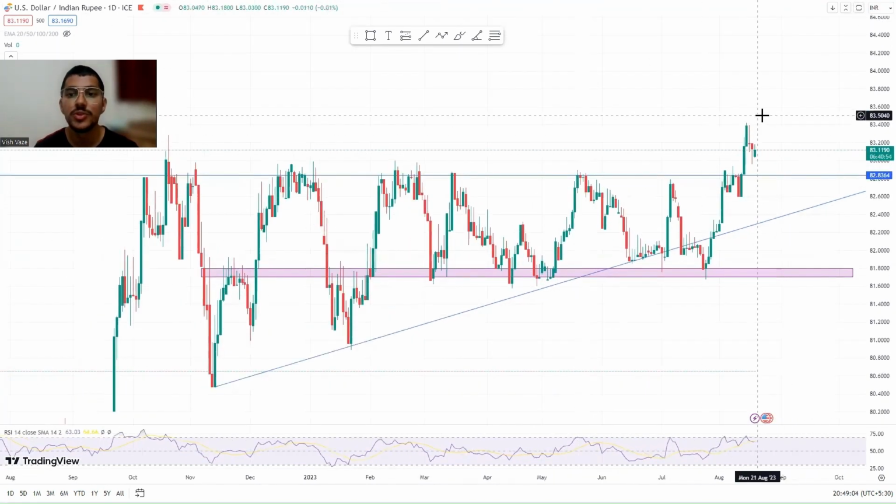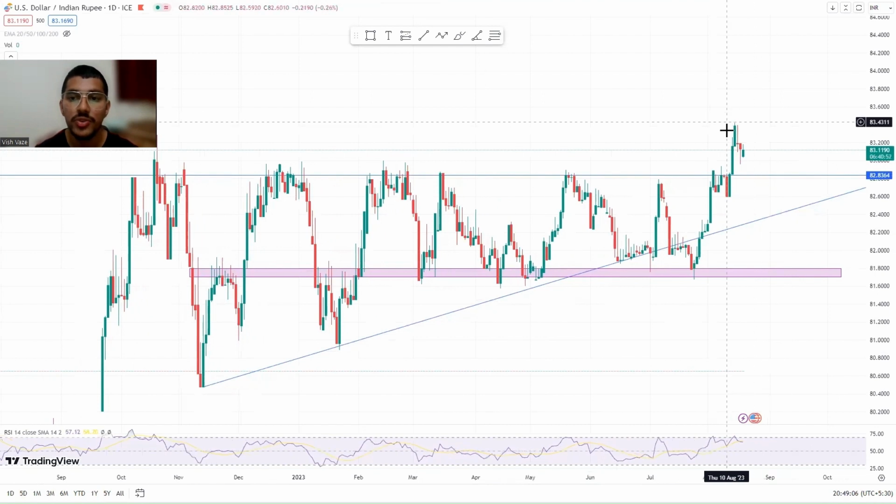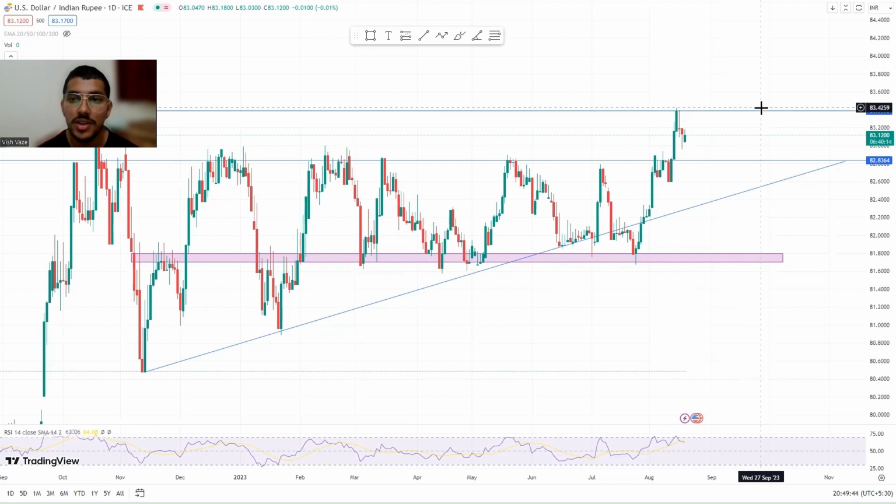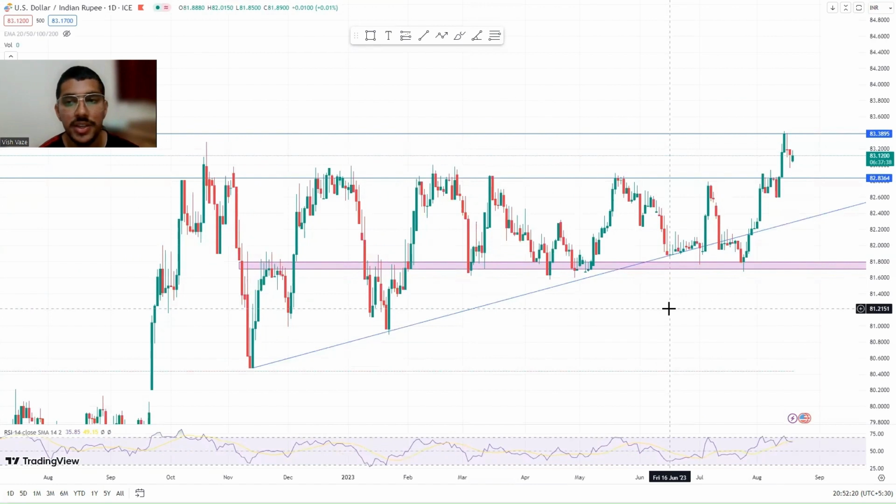this area. So if you want to take a long position, then we have to wait till USD INR breaks this all-time high. Otherwise, if we want to take a short position, then we have to wait till USD INR breaks this support zone. When USD INR comes here, then we can short. Otherwise, when USD INR comes here, we can take a long position till here. We can short till here, and we can take a long position till here. So this is it in this weekly analysis video.